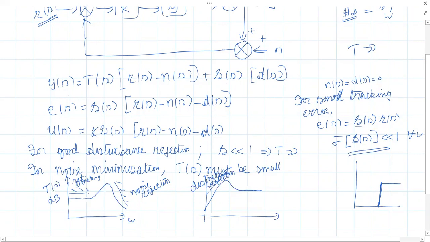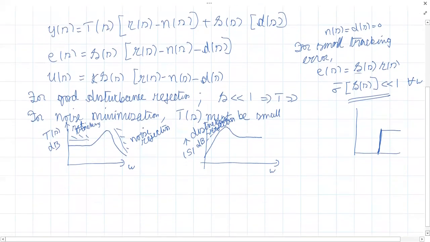So the more the slope in the low frequency region, the better the disturbance rejection will be. The higher the slope in the high frequency region, the better the noise will be rejected. Okay, so this is the sensitivity function plotted versus omega. So next we will take up perturbations, unstructured perturbations.